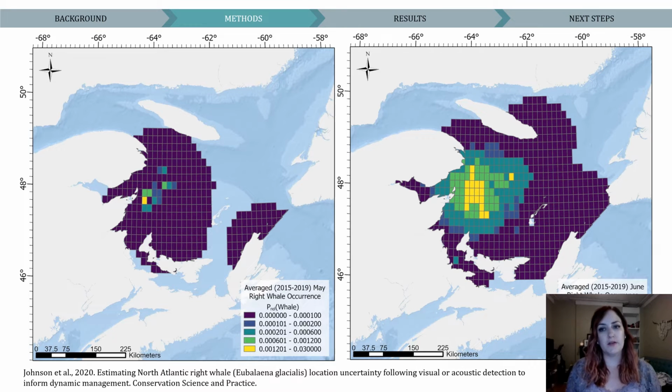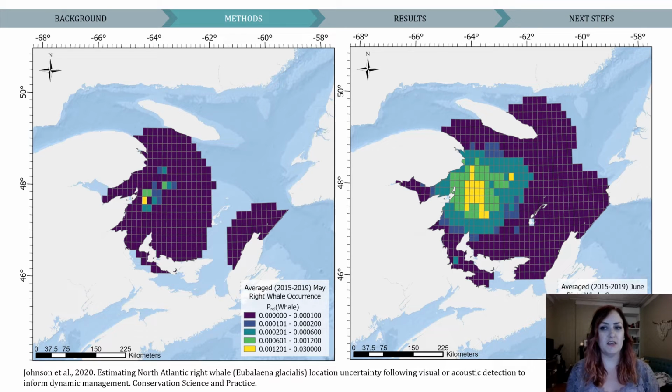Next, to determine whale occurrence, we developed a novel method that, in place of effort, uses location uncertainty estimates from Johnson et al.'s 2020 paper. We developed this method over using a standard SPUE since the data remains sparse and it allows us to use all available sightings, including opportunistic. So for each sighting, we estimate the probability of the whale occurring in a grid cell at the initial sighting, 24 hours after the sighting, and 48 hours after the sighting.